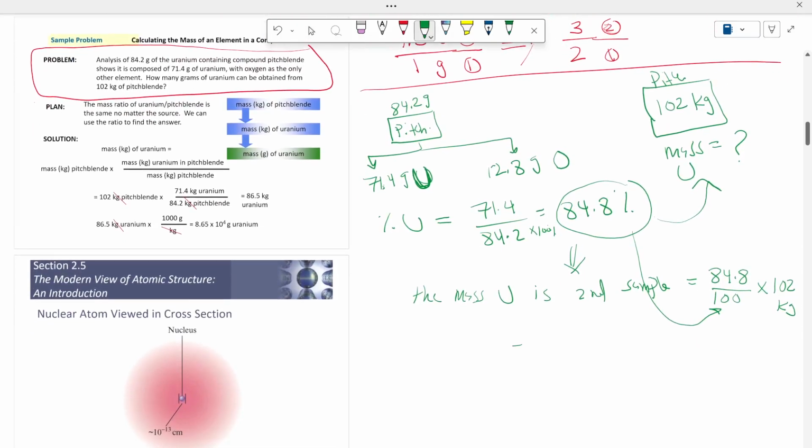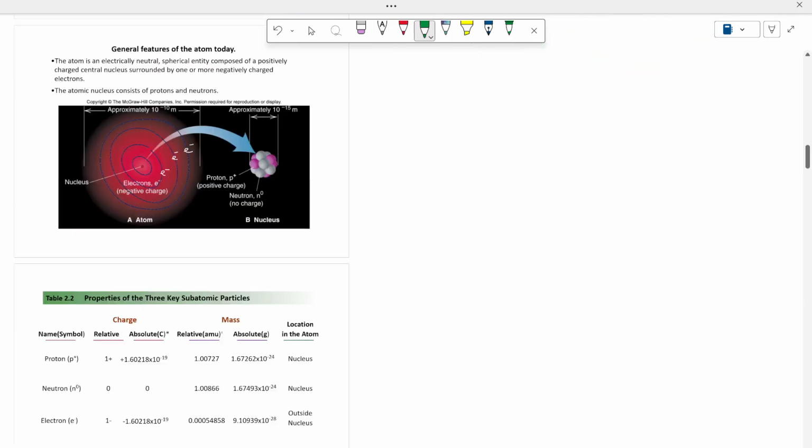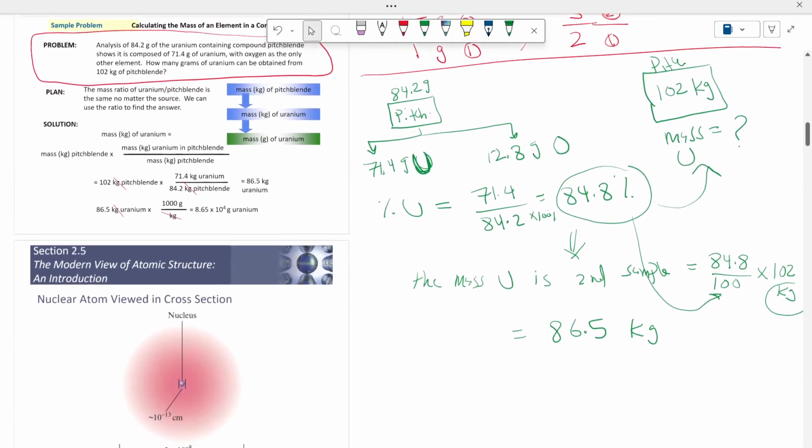The answer is 86.5 kilograms. Note that the unit is kilograms. Here we multiplied the percentage by kilogram. The percentage doesn't have any unit. So when you multiply the percentage by any unit, then you will end with the same unit. Here, kilograms. But the question asks you to determine the grams of uranium.